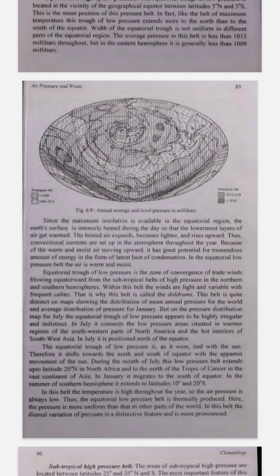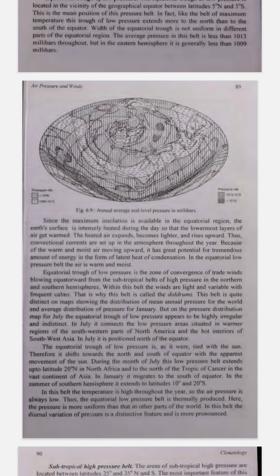5. Why is it called the doldrums? Near the equator, winds are weak and calm. Sometimes there's almost no wind at all. Because of this, sailors in olden times called this belt the doldrums, a place where ships could get stuck because there wasn't enough wind to move them.